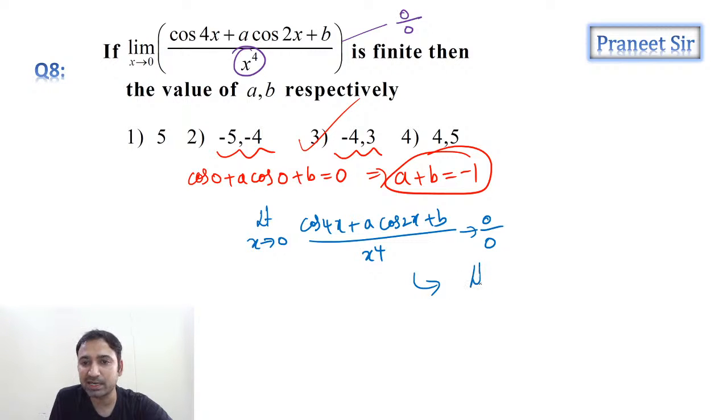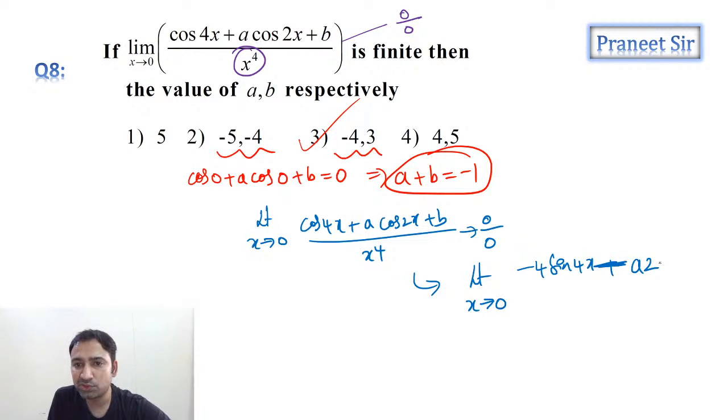If you apply L'Hospital rule here, limit x tending to 0, substitute x equals 0, and the numerator differentiation is minus 4 into sine 4x minus a into 2 into sine 2x, by the denominator 4x cube.